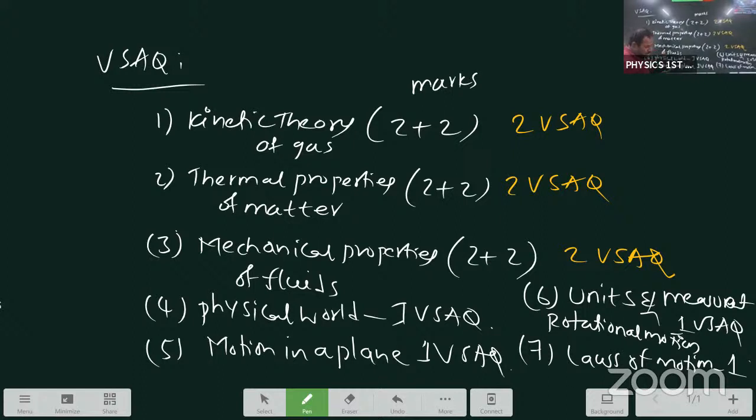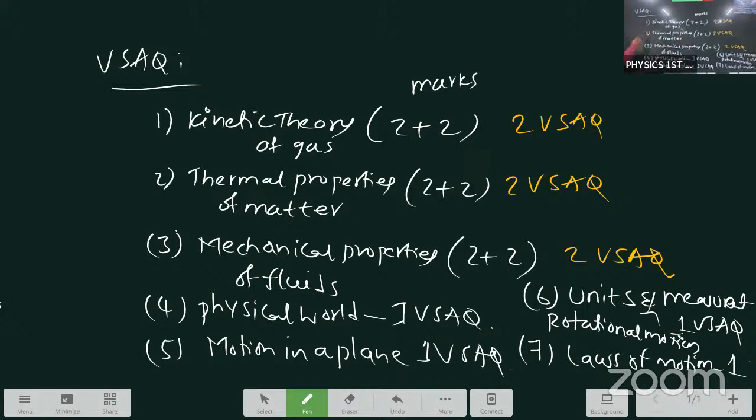In that, one more zone is there: mechanical properties of solids. That is the pure SAQ. Here, units: in the last annual examination, they gave a question from units and measurement. Before that, a question from rotational motion. If units give one VSAQ, then rotational motion gives direct 4 marks questions. Otherwise, rotational motion VSAQ 1 coming means 1 4 marks question, 2 VSAQs. Units, otherwise rotational motion. Compulsory laws of motion, 1 VSAQ. This is the analysis of VSAQs, student.